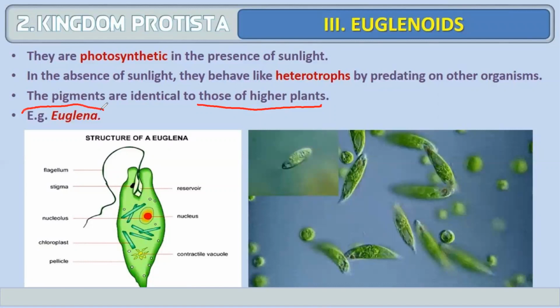An example of a euglenoid is Euglena. Here also you can see the flagella, there are two flagella. One is longer and another one is a shorter flagellum.